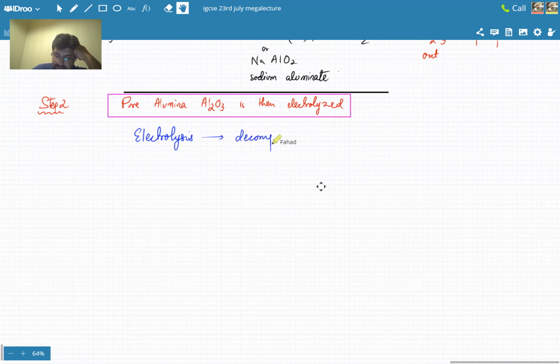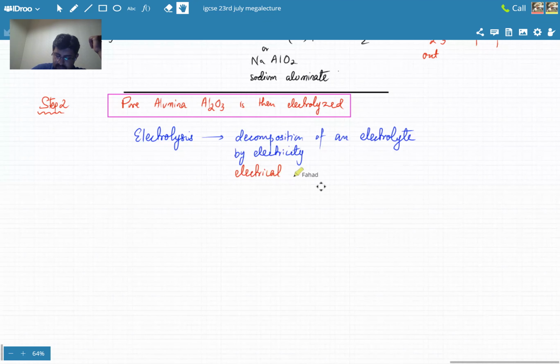It's referred to as the decomposition of an electrolyte by passing electricity. This process is known as electrolysis. I said this definition. The process is that electrical energy gets converted into chemical energy when this process happens.